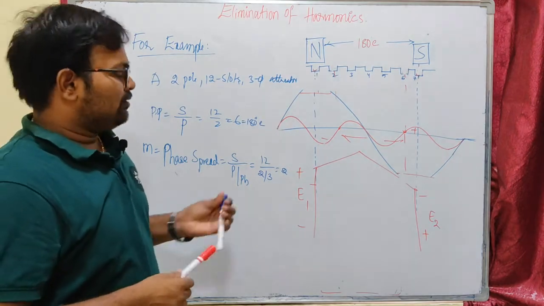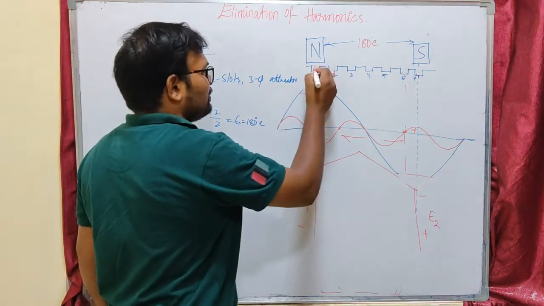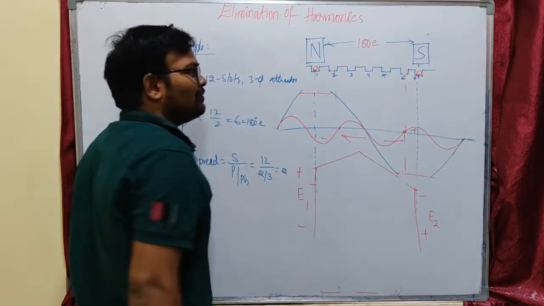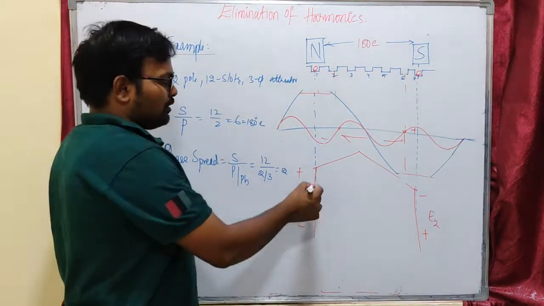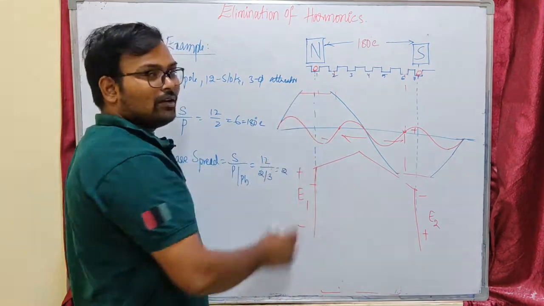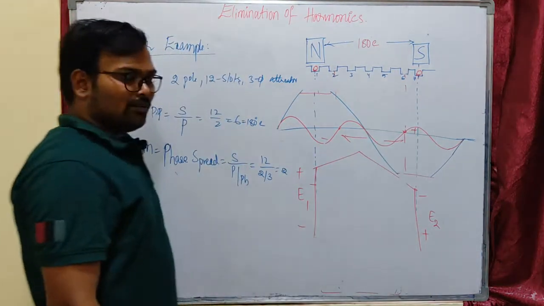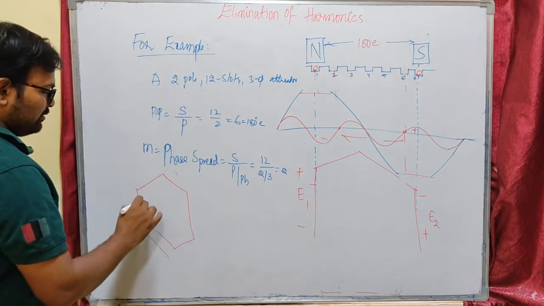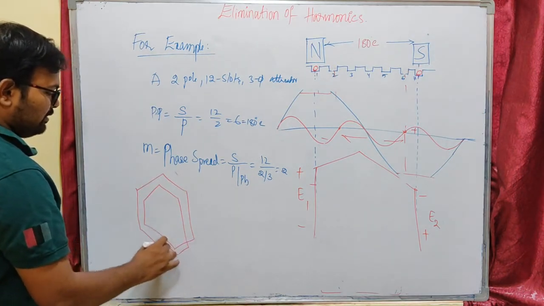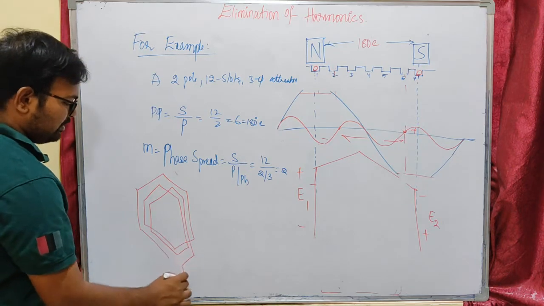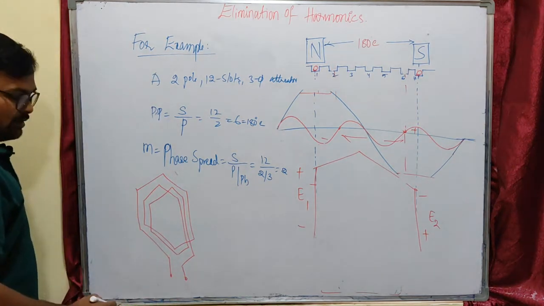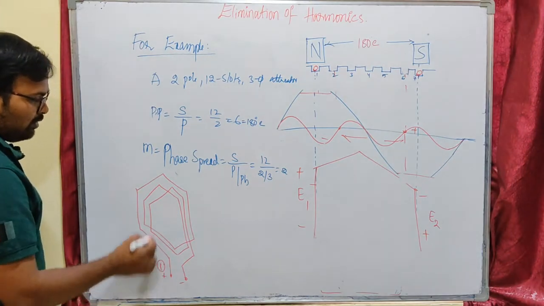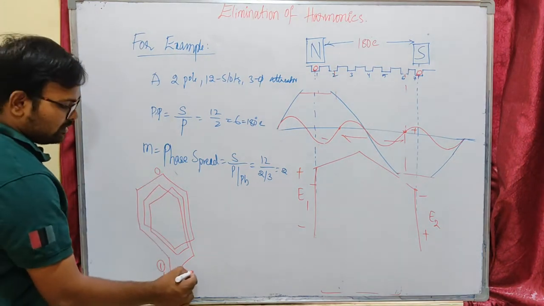Now let us see, for a full pitch winding we will be placing one coil side here and another coil side after a pole pitch distance, 1 plus 6, that is 7. So what is happening to the EMF production? That will be E1 in the first coil side and E2 in the second coil side. So what is a coil? A coil is nothing but turns connected in series. So this is my coil. So there will be 2 connections coming out, one is plus, one is minus. Okay, so this is positive, this is 1, this is my O, this is 1 dash, this is O.